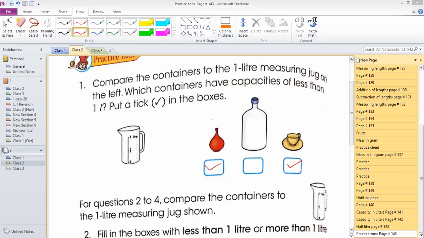So there are only two containers which have capacity less than 1 liter, 1 and 2. So you will put a tick mark on these two. You will not put a tick mark here because it has more than 1 liter capacity. Right? Clear, guys? Yes, sir.